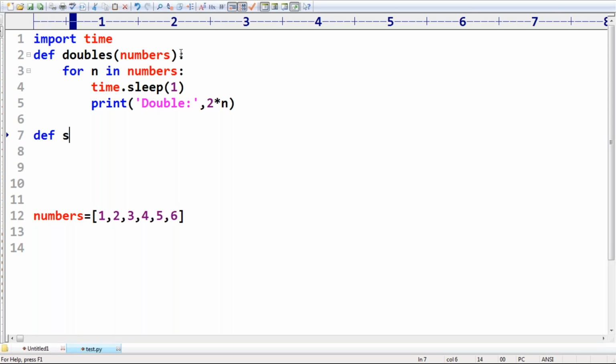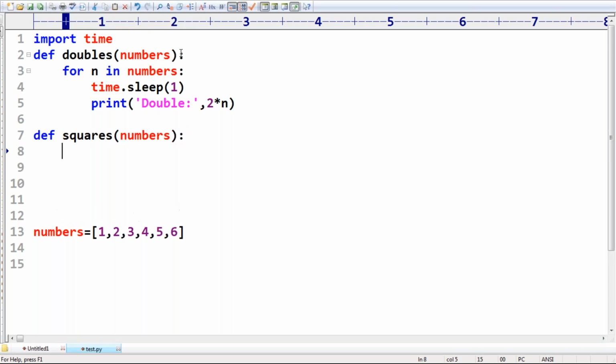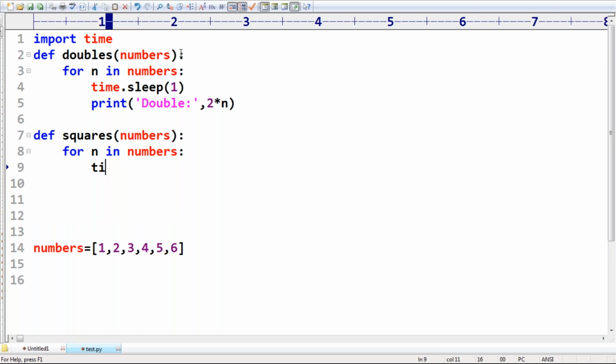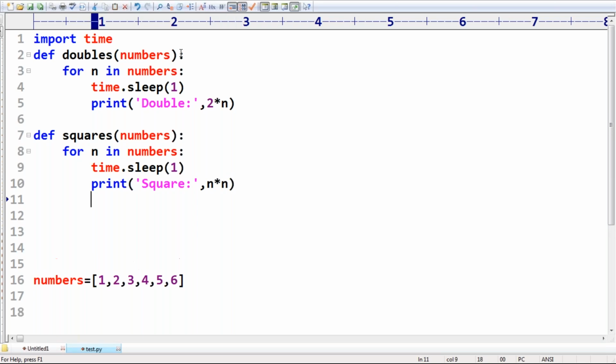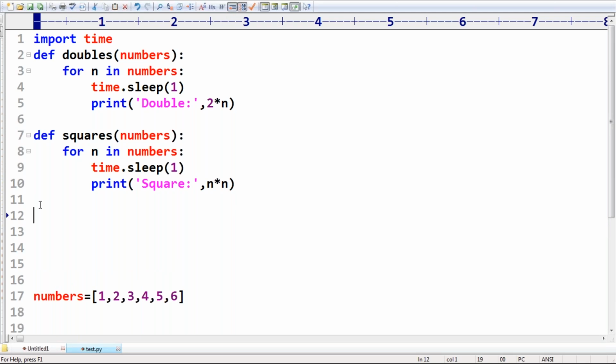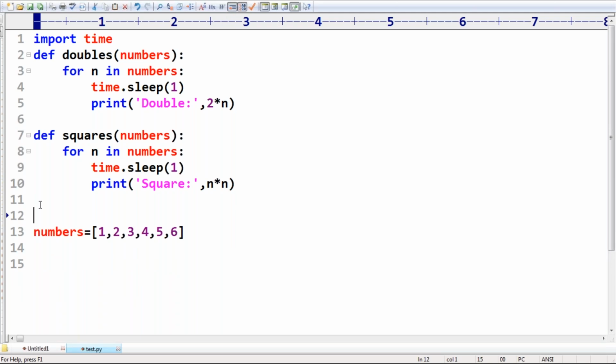Now I define the squares function, same terminology: numbers, for n in numbers, time.sleep of 1 second, then print the square, where square is n into n. That's all. So total, how many functions are available? Two functions: one is the doubles function, the second one is the squares function.